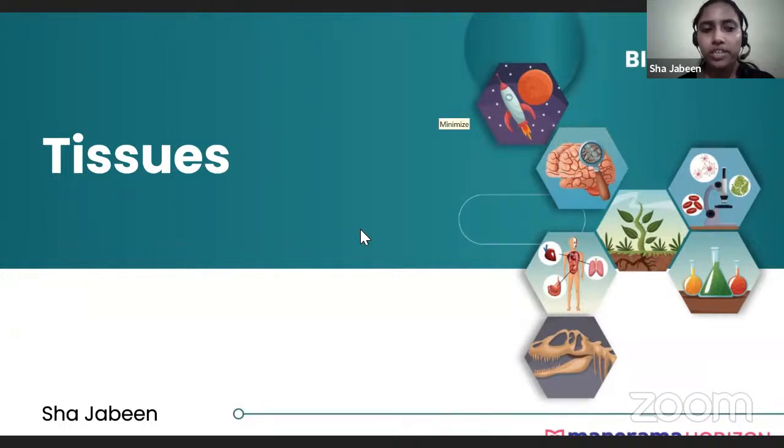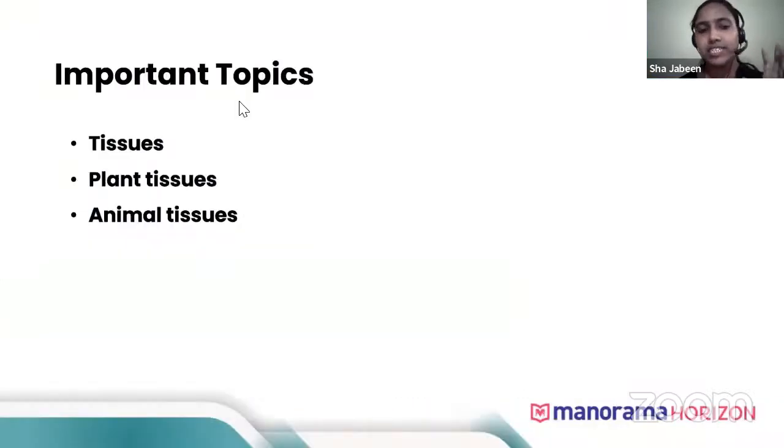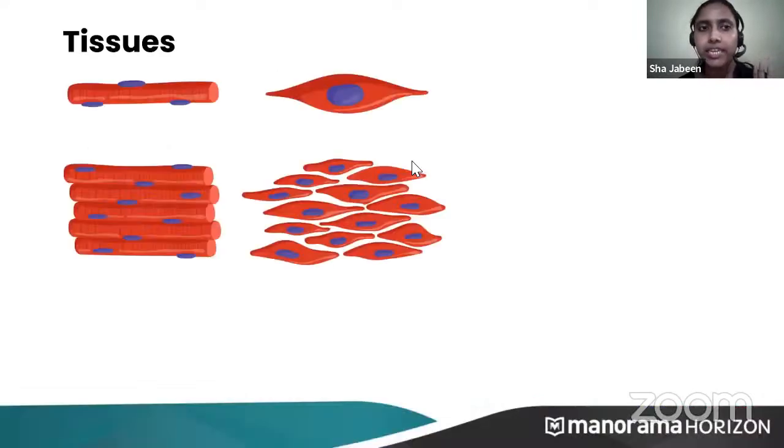Okay, so tissues. First, let's see the important topics. We'll be discussing tissues, plant tissues and animal tissues. These three topics complete the whole chapter. Now, like in the last chapter you studied about the cell,